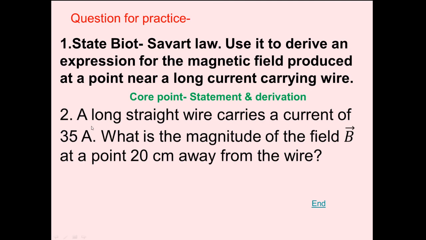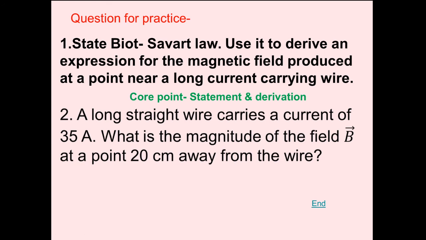Second is a numerical. A long straight wire carries a current of 35 ampere. I is 35 ampere. What is the magnitude of the magnetic field B at a point 20 centimeter away from the wire? It is a long straight wire, not of definite length.